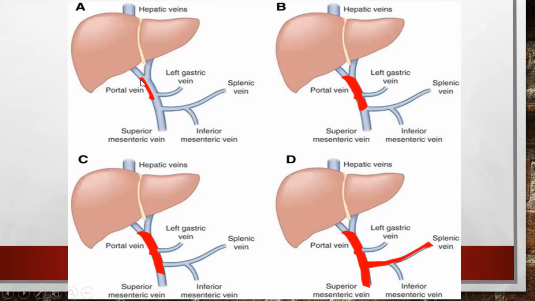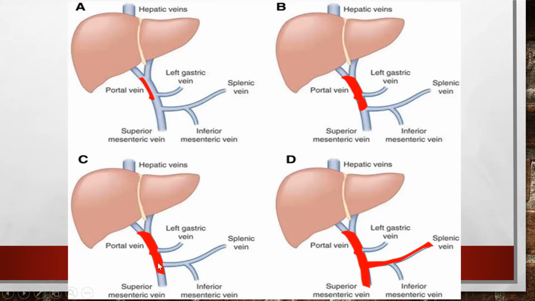Here the partial thrombosis in the portal vein. Here there is a complete thrombosis of the portal vein and total portal vein is obstructed. This is the superior mesenteric vein. This is the inferior splenic vein. This is the inferior mesenteric vein. This is the partial thrombosis, that is grade A. This is the complete thrombosis of the portal vein.